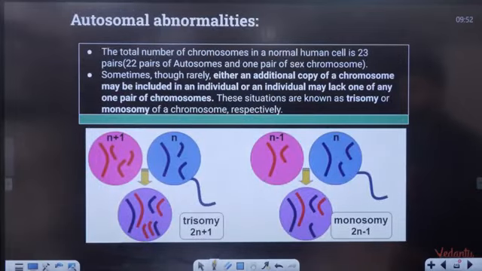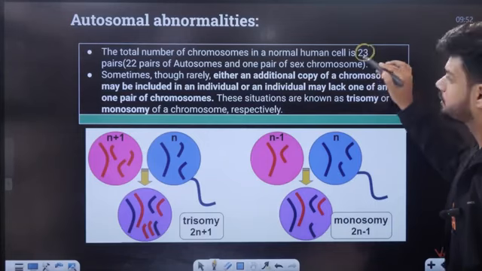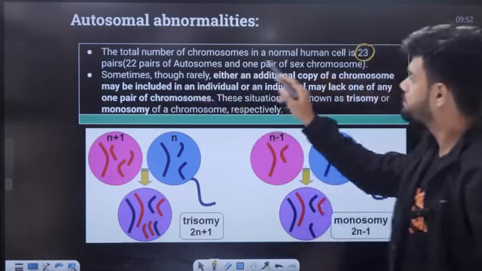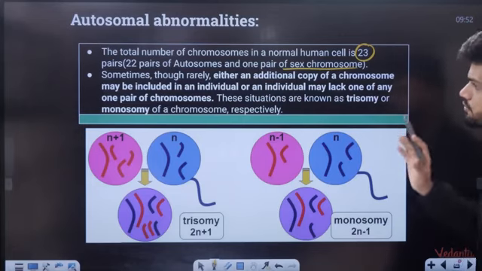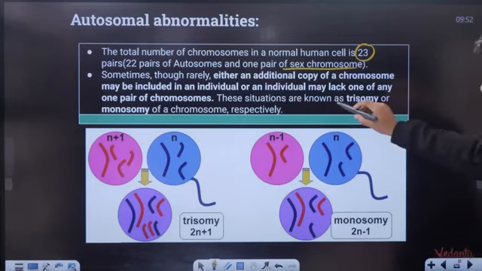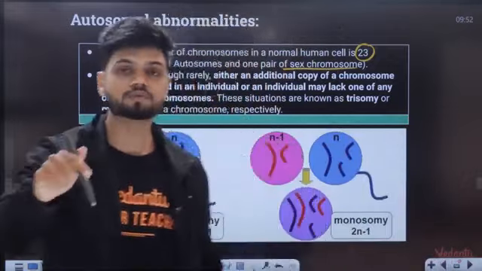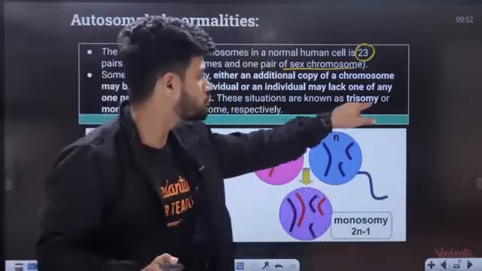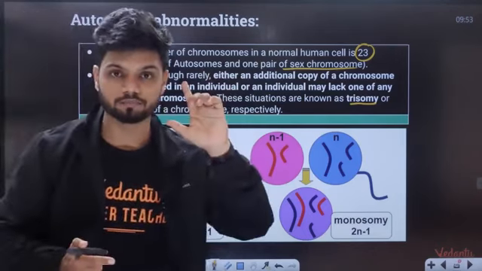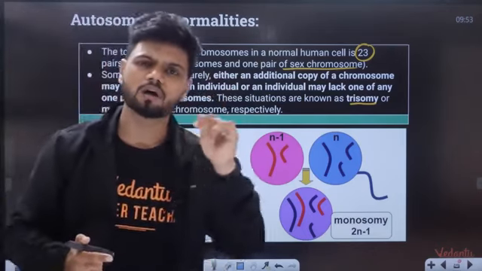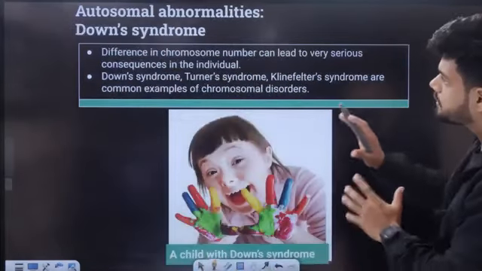Now the total number of chromosomes in a normal human is 23 pairs: 22 autosomes and a pair of sex chromosomes, XX or XY. Okay, now students, what if I add 1 extra chromosome? 1 extra chromosome is added. One example is trisomy. Trisomy is a type of aneuploidy. Trisomy of 21 is a type of aneuploidy. First one is Down syndrome.